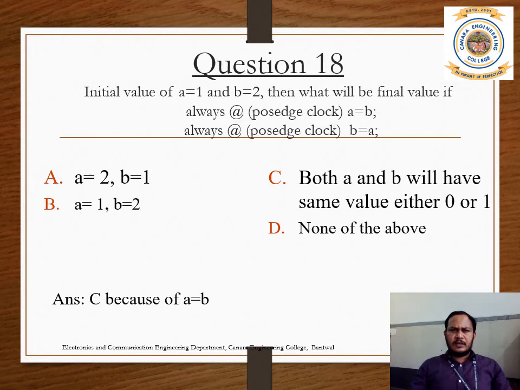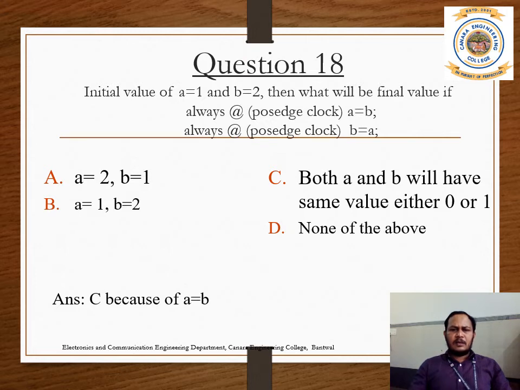Question number 18. Initial value of A is equal to 1, B is equal to 2. Then what will be the final value of A? Always at positive edge of clock, A is equal to B. Always at positive edge of clock, B is equal to A. Answers are: A is equal to 2, B is equal to 1; A is equal to 1, B is equal to 2; both A and B will have the same value, either 0 or 1; none of the above.